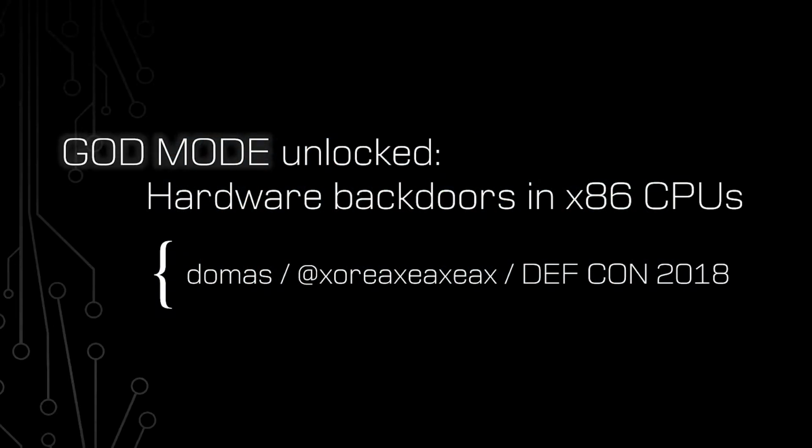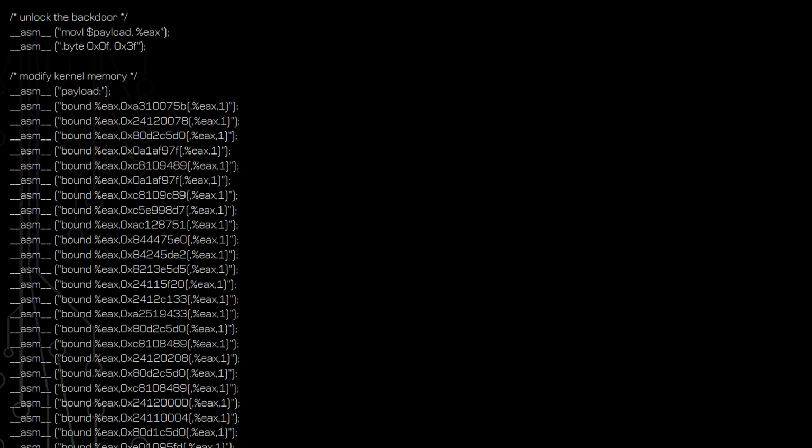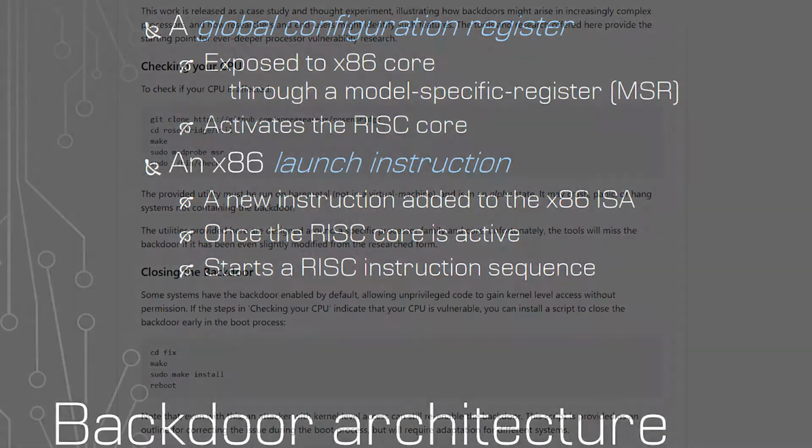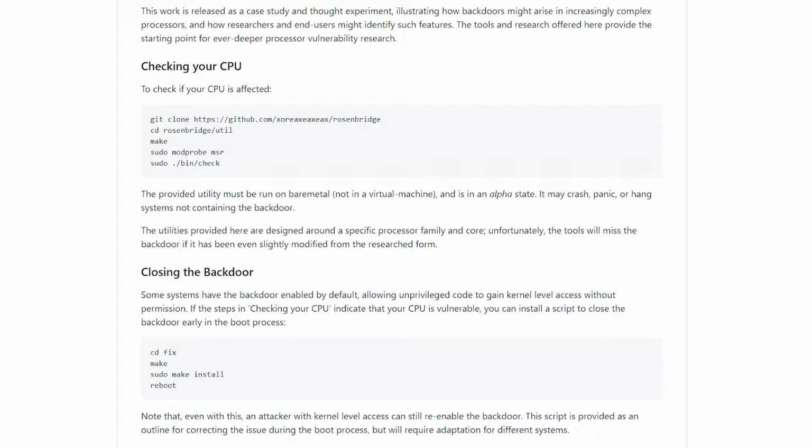Let's start off with a hardware backdoor built into some x86 processors. After performing a specific instruction, we gain access to the memory used by the operating system. Thanks to this, we escalate our privileges from the regular user account to the administrator or root. To enable this hidden functionality, you need to have access to the kernel. However, the researcher found out that in some cases the backdoor is enabled by default. He created a tool to detect whether our processor is vulnerable to this attack and also allows its patching in a simple and pleasant way.